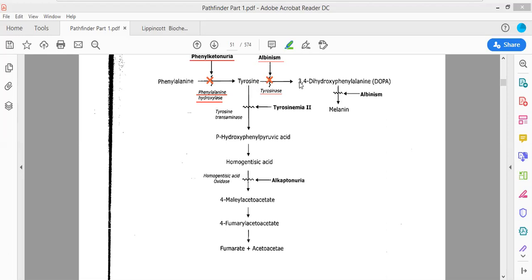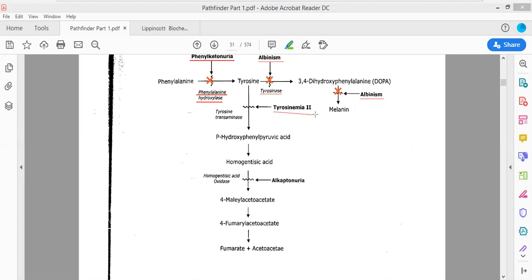Inability to convert tyrosine to dihydroxyphenylalanine leads to albinism. Inability to convert DOPA into melanin also leads to albinism. Then the disease produced will be referred to as albinism. The entire person will become completely whitish.